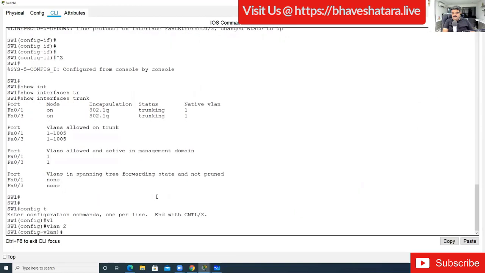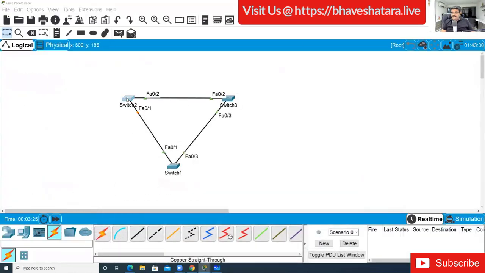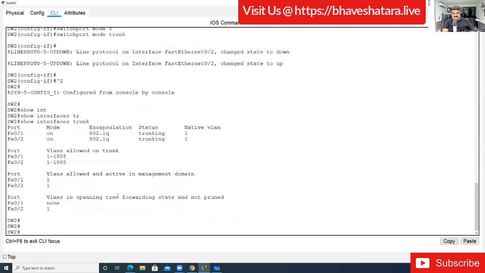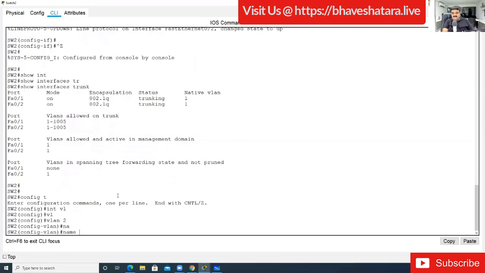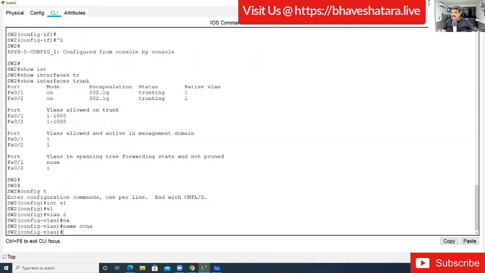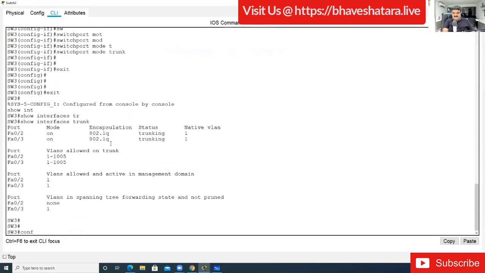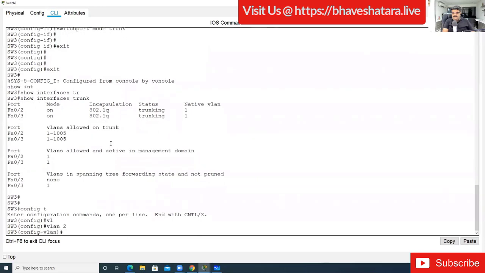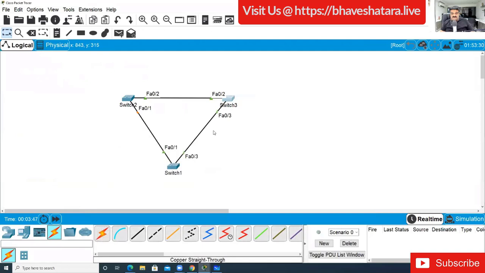Sorry, VLAN 2. You can give any name, like CCNA. On switch 2, VLAN 2, name CCNA. And here I'm going to create the same VLAN on switch 3. Okay, config t, VLAN 2, name CCNA. Okay, right. So this is what we have right now, and it is done.